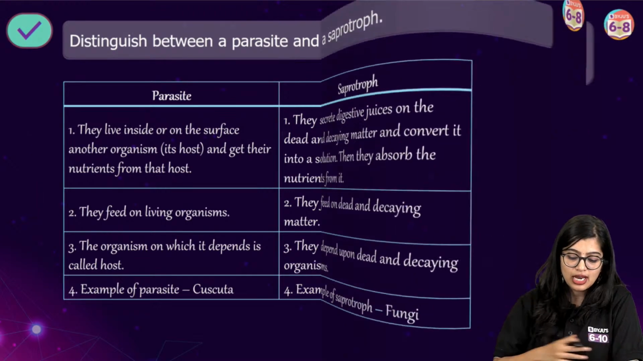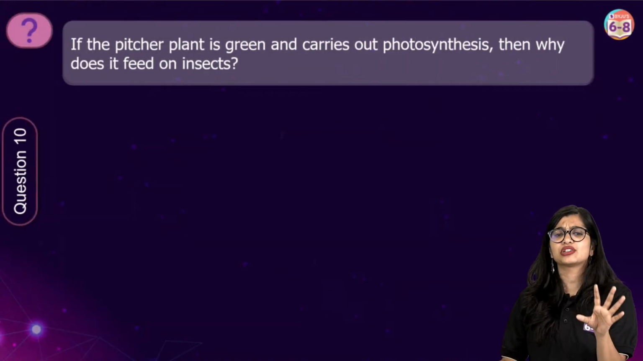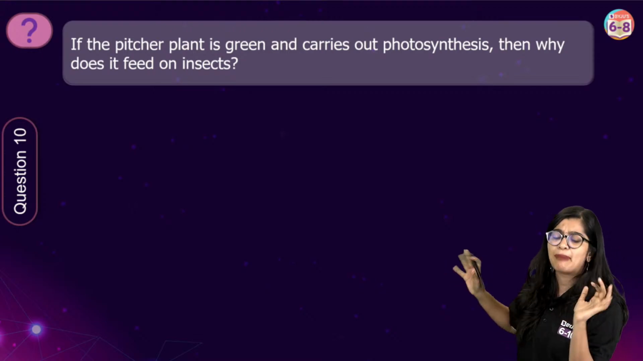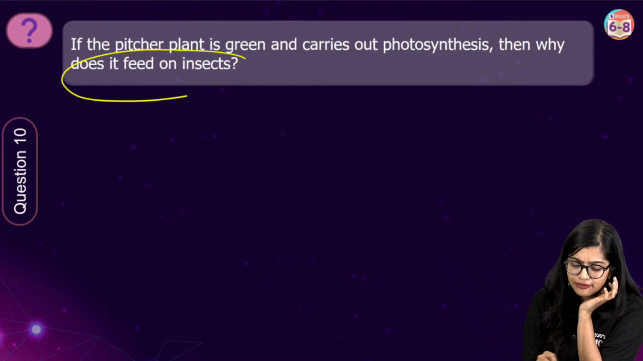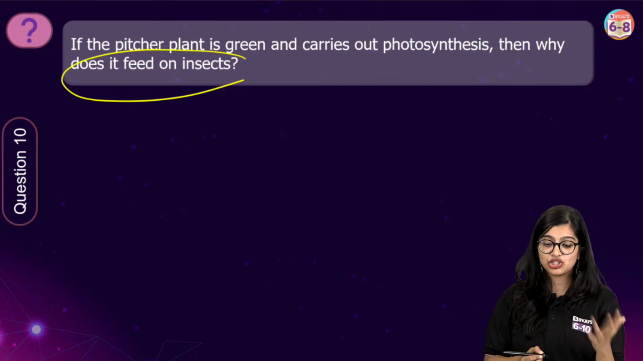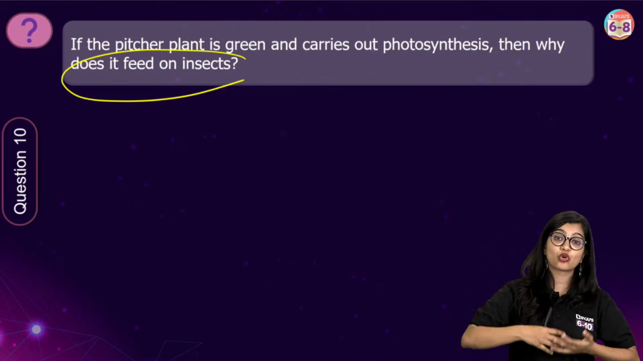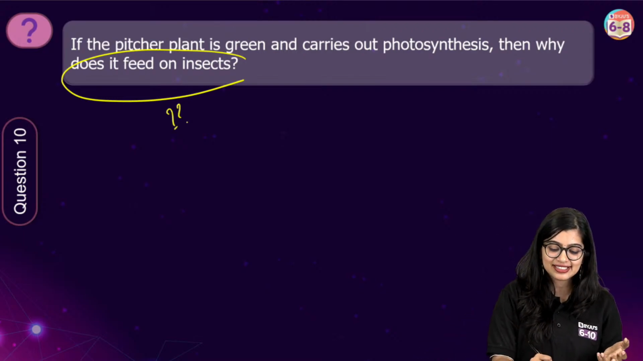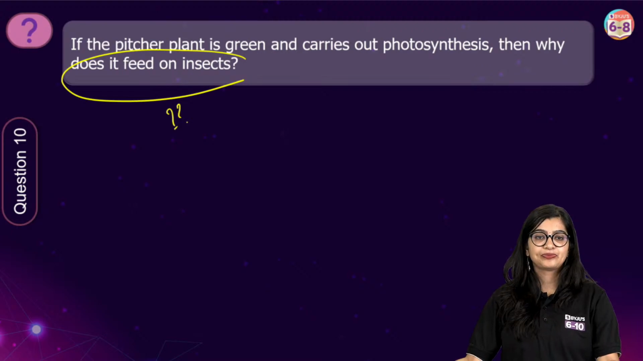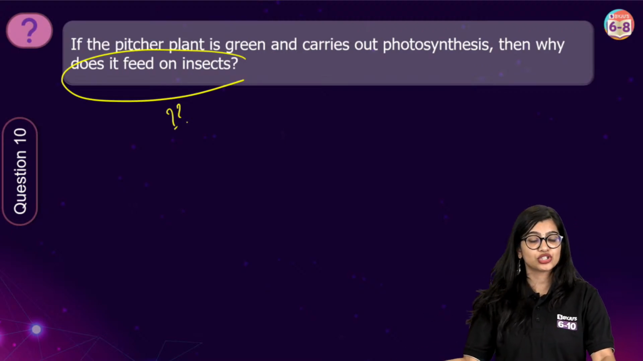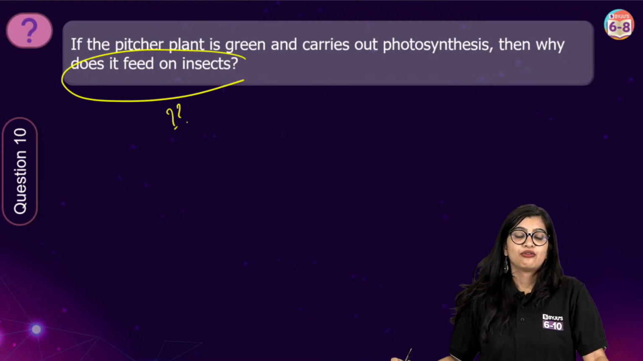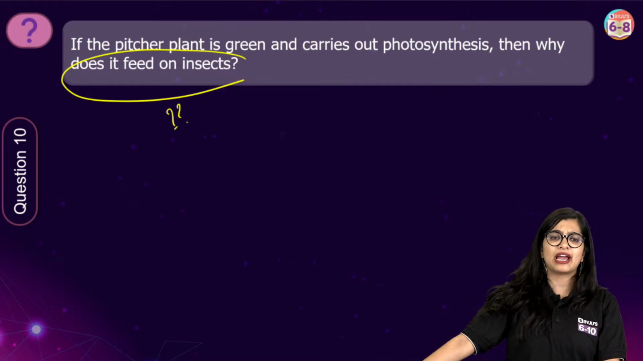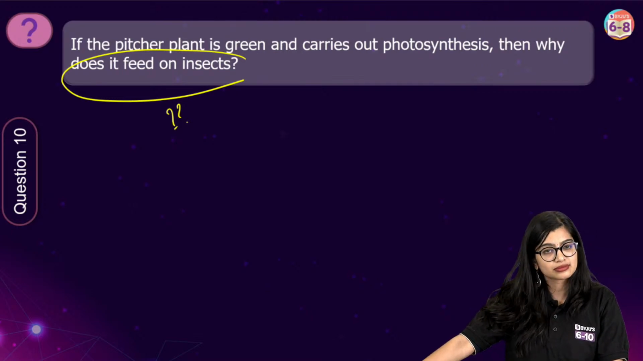Very important. Now let's move on to the last question, question number 10, before Saurabh sir comes in. If a pitcher plant has green parts in it, why does it feed on insects? Or, if a pitcher plant has the ability to carry out photosynthesis, why does it feed on insects?